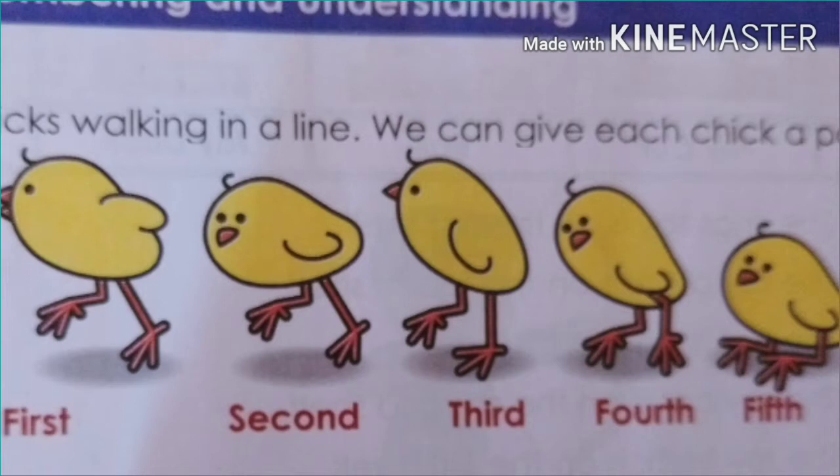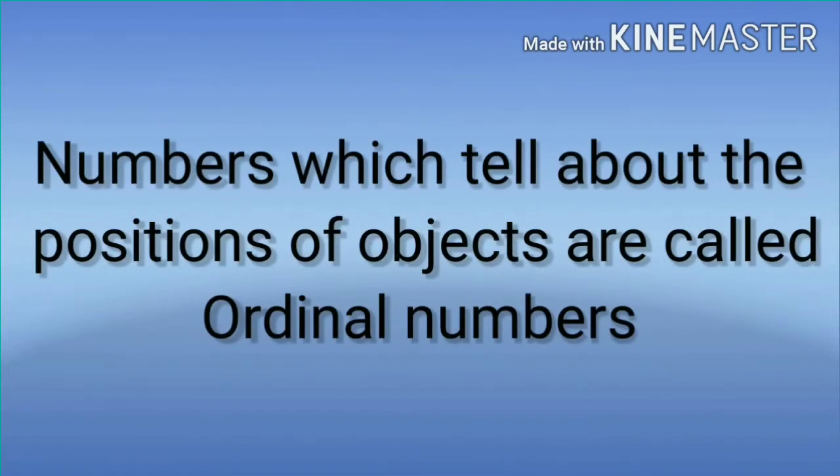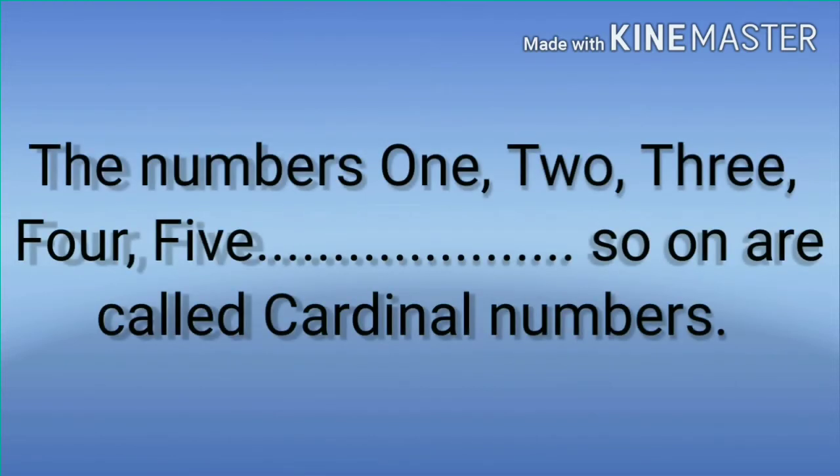Understood? What is meant by ordinal number? Yes, numbers which tell about the position of the objects are called ordinal numbers. Dear students, then what is meant by cardinal numbers? Yes, the numbers 1, 2, 3, 4, 5 and so on are called cardinal numbers.